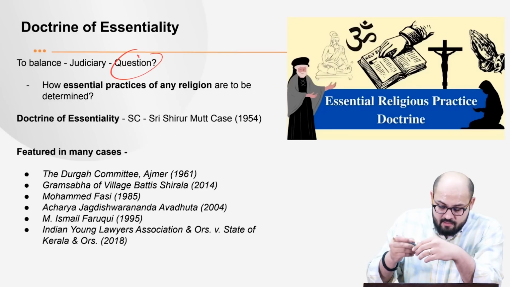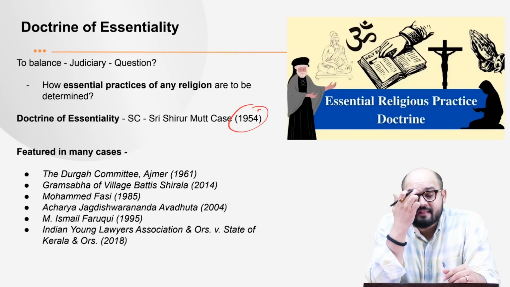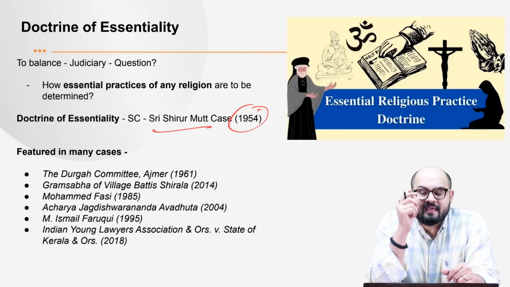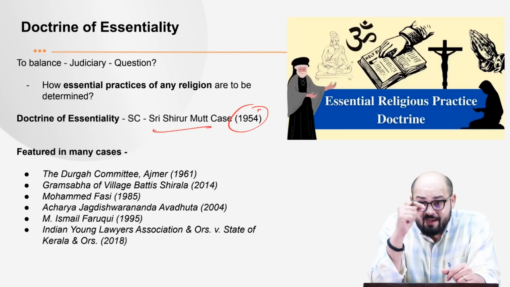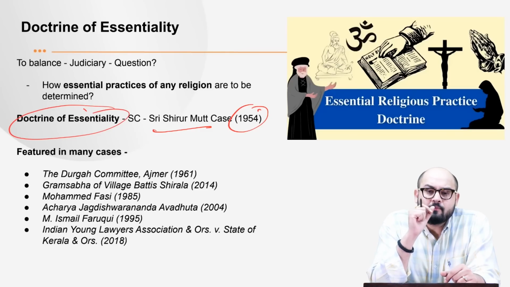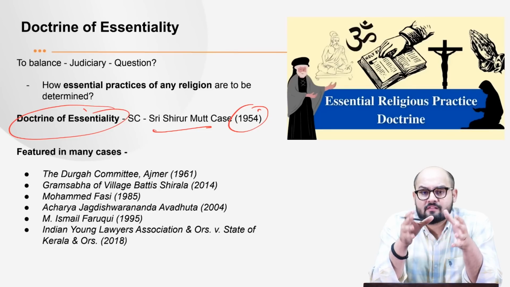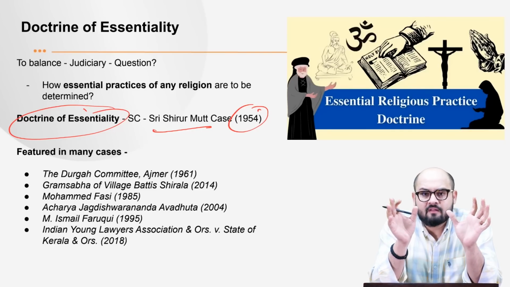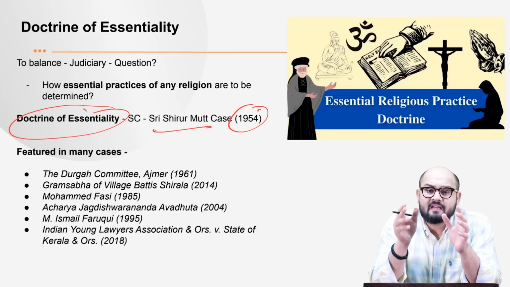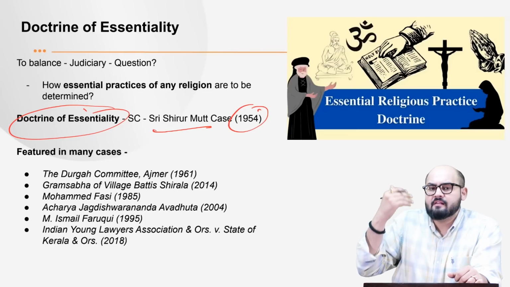Now it was in the year 1954 that the 7-judge bench of the Supreme Court, in the Shri Shirur Math case, invented the doctrine of essentiality. That is, the Supreme Court would determine what constitutes an essential religious practice of a particular religion, be it any religion. Any practice, whether it is essential or not to that religion, would be decided by the Supreme Court. Now, this doctrine of essentiality has been featured in subsequent cases.